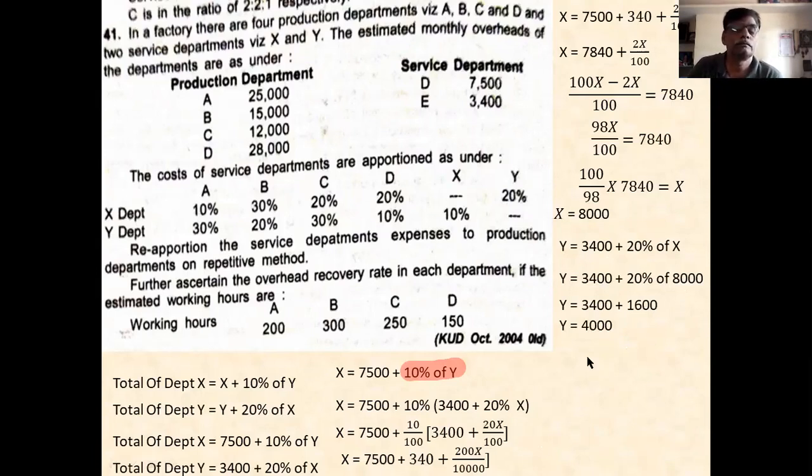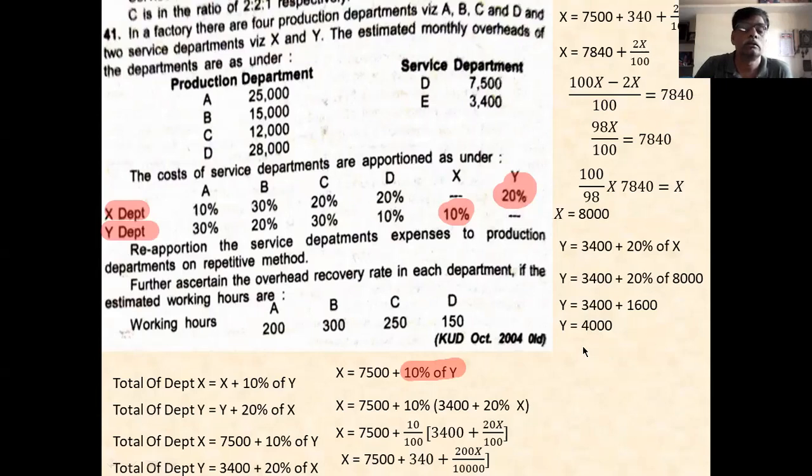Now you see here. Now you have to calculate the net distribution to production department. What is the portion related to production department? X department relation is 10%, 20%, 30%, 20%. And 20%, X department to Y department 20% is here. This 20% you have to deduct. You remember this. This 20% you deduct in the X department total. And 10% this you deduct in the Y department total. Remember this. From X department, you deduct 20%. From Y department, you deduct 10% to calculate net value.